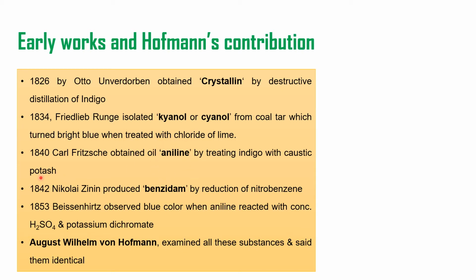Soon, in 1842, Nikolai Zinin produced one substance by reduction of nitrobenzene and named it benzidam. In 1853, Bechamp reacted the same substance with concentrated H2SO4 and potassium dichromate and observed a blue color.